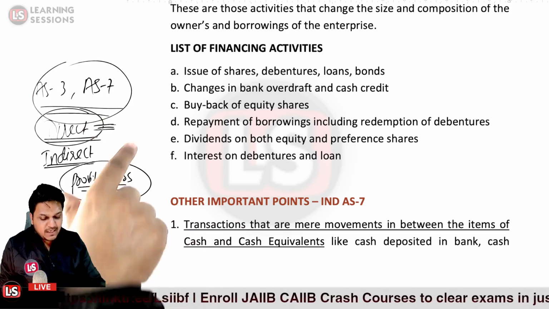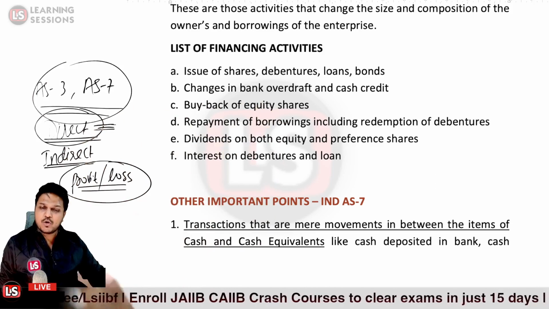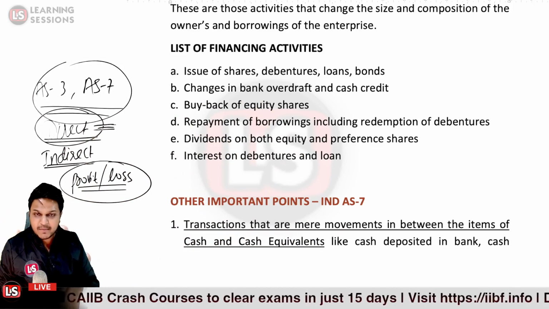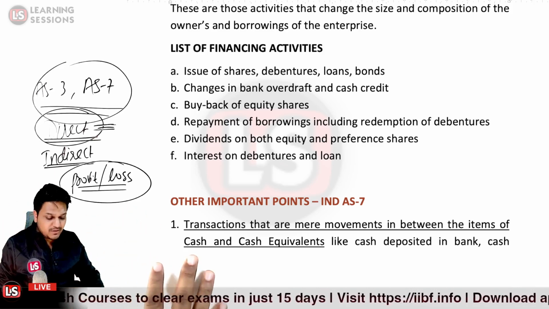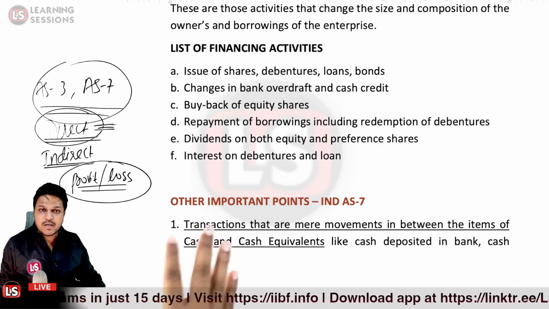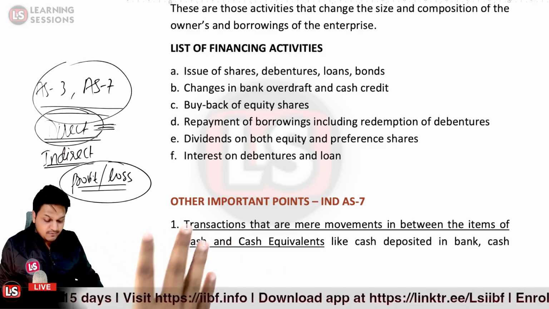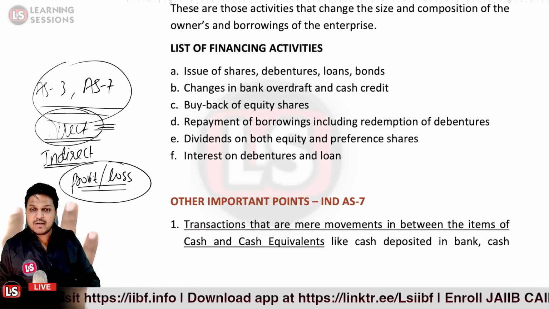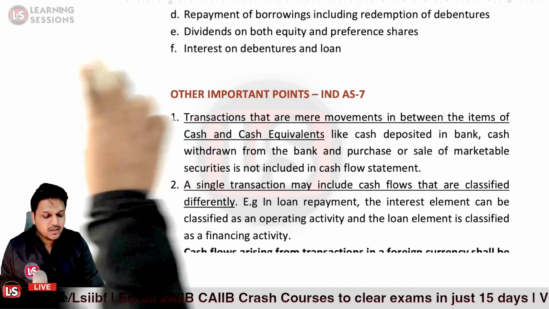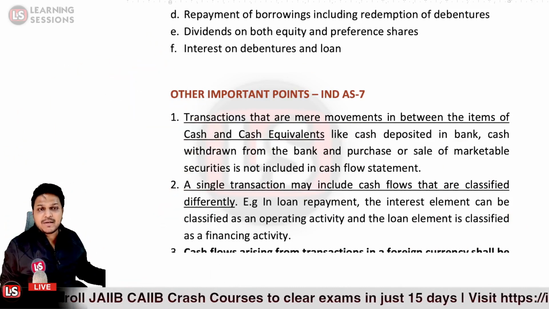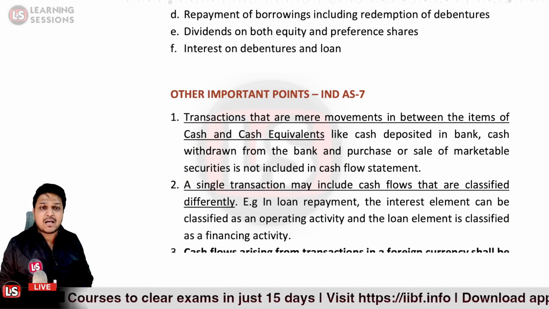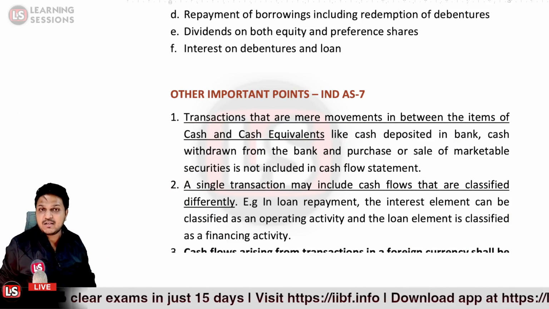So simply I can say, in case of the direct method, the gross receipts and gross payments are considered. But in case of the indirect method, first of all, whatever deferred payments or deferred receipts are there are adjusted, non-cash expenses are adjusted, and then whatever figure results is covered in the cash flow statement. Now let's understand the important points related to Indian Accounting Standard 7. The transactions that are a mere movement between items of cash and cash equivalents are not to be considered in the cash flow statement.